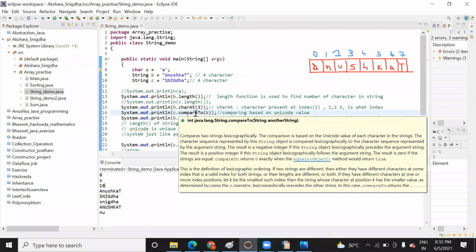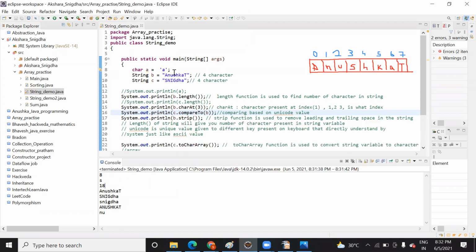Comparison is based on the Unicode value of each character in the string. The character sequence represented by the string object is compared lexicographically to the character sequence. Lexicographically means first you consider A, you compare it with S. What is the difference between the Unicode values? This is actually the difference in the Unicode value.